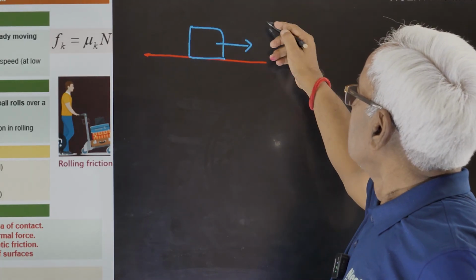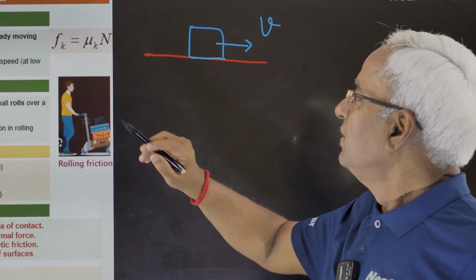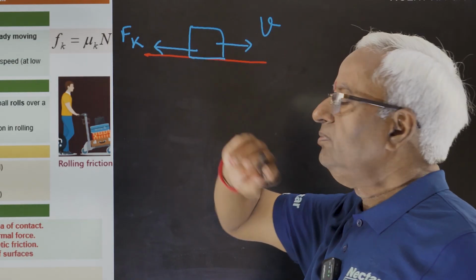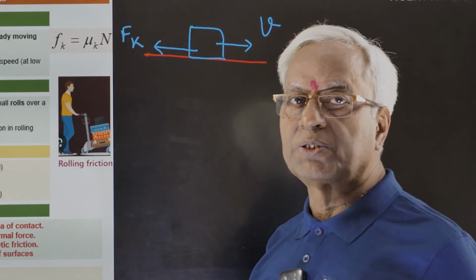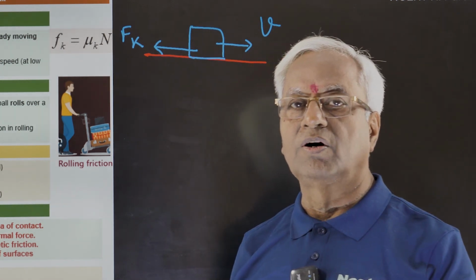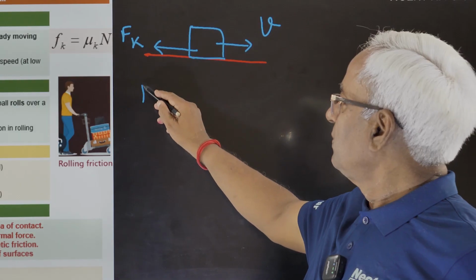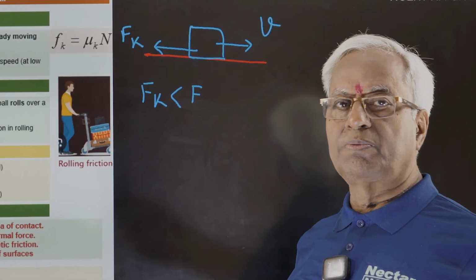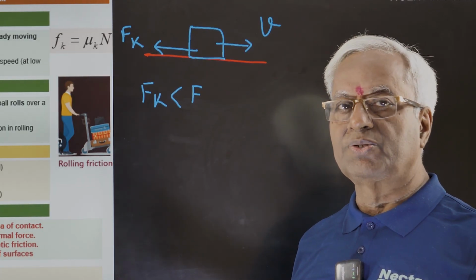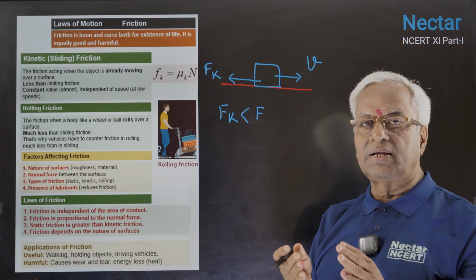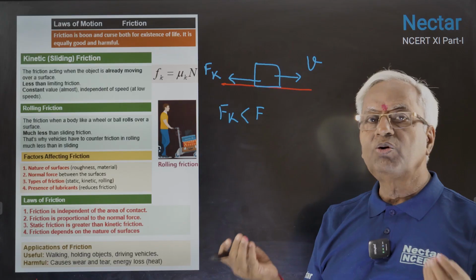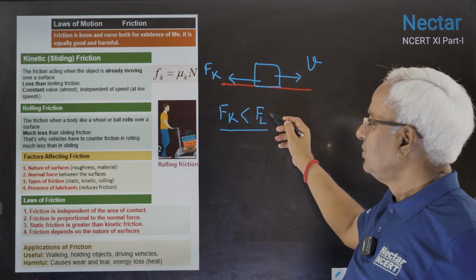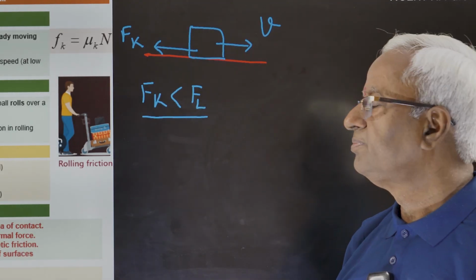This is the direction of speed. This is kinetic friction. Kinetic friction does not depend on the speed, but this you can say for lower velocity only. Kinetic friction is always less than static friction. But when we say static, it must be maximum static friction. We can only say that kinetic friction is less than maximum static friction, or you might say limiting friction. Here you could write limiting friction. That is maximum static friction.